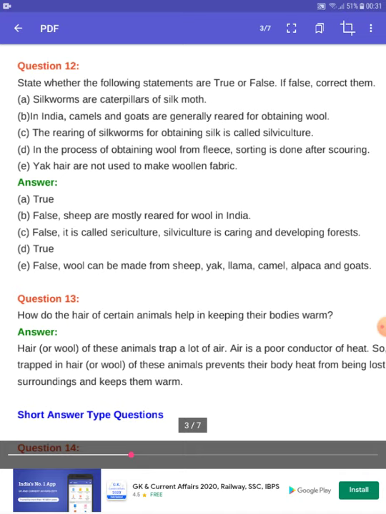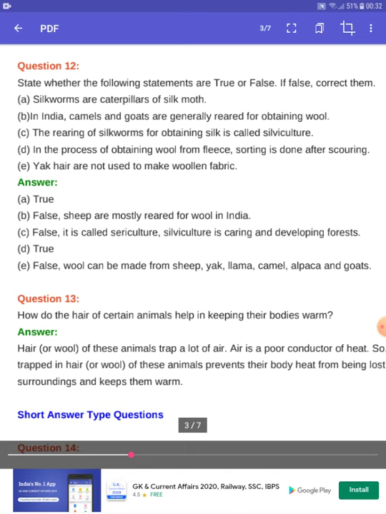Okay. Next question is, the rearing of silkworms for obtaining silk is called silviculture. No, that is false. That process is called sericulture. And what is silviculture? Silviculture is caring for and developing forests. That is silviculture. And I have already told you about moriculture. Moriculture is the harvesting of mulberry leaves.